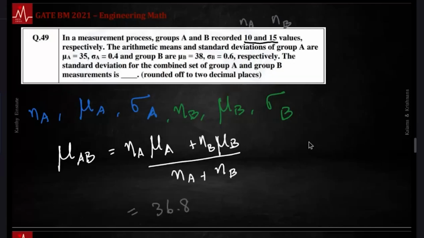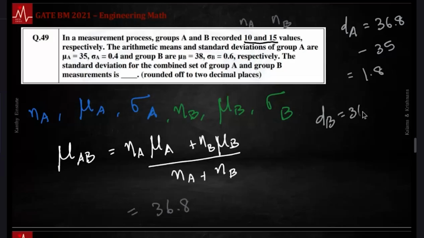Your DA and DB are deviations from this mean, the combined mean, from the individual means. So for example, your DA is 36.8 minus that group's mean, which is 35. For clarity, let me write it down at the top: your DA is the combined mean minus 35. Can we also get this number? I suppose this is 1.8. And then your DB is the combined mean, 36.8, minus that group's mean, which is 38. This is 1.2, I suppose. Minus 1.2 doesn't matter, you're going to square it.